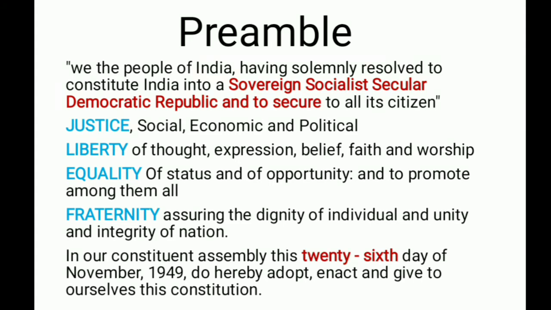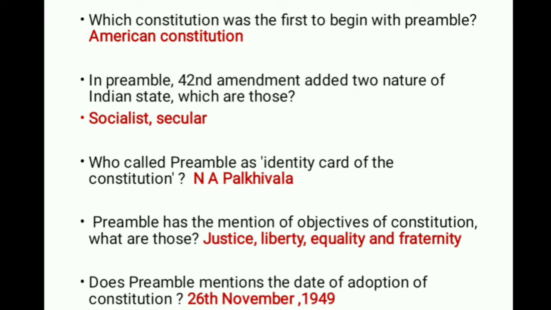Now let's analyze some of the questions. Which constitution was the first to begin with preamble? It's American Constitution. In preamble, 42nd Amendment added two nature of Indian state, which are those? Socialist and secular. Actually, we need to understand here that 42nd Amendment added three new words and not two, but in that three new words, two words constitute for nature of Indian state. Those are socialist and secular. The other word is integrity.